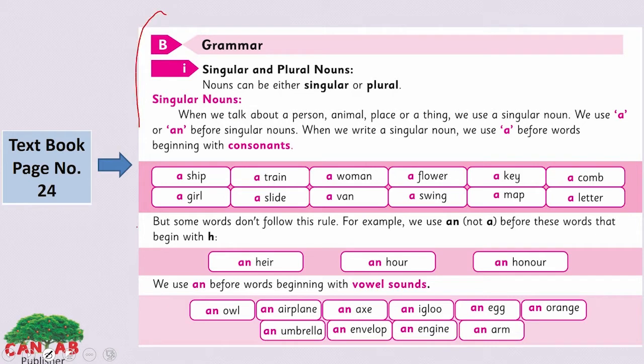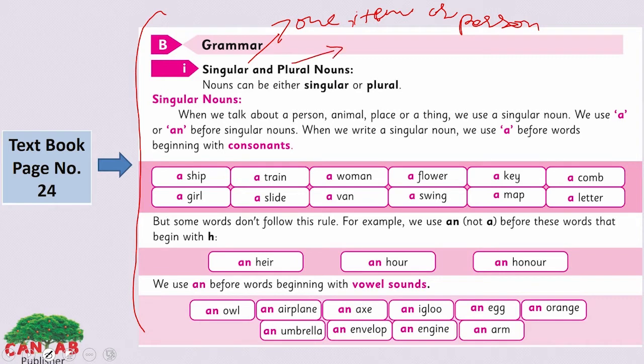We have a grammar section of singular and plural nouns here. I hope you know about singular and plural nouns because we have also learned these two in our previous class. Singular indicates one item or one person, and plural indicates more than one item or person.